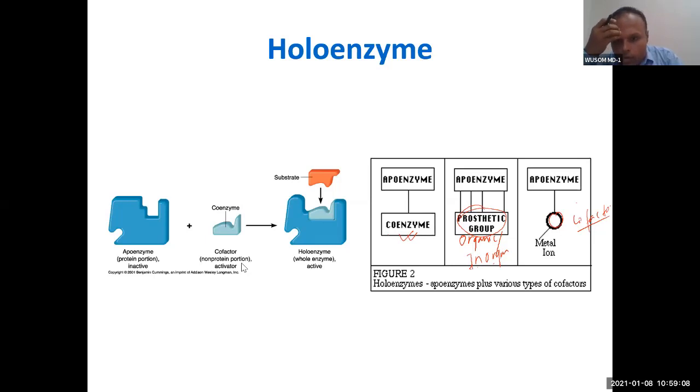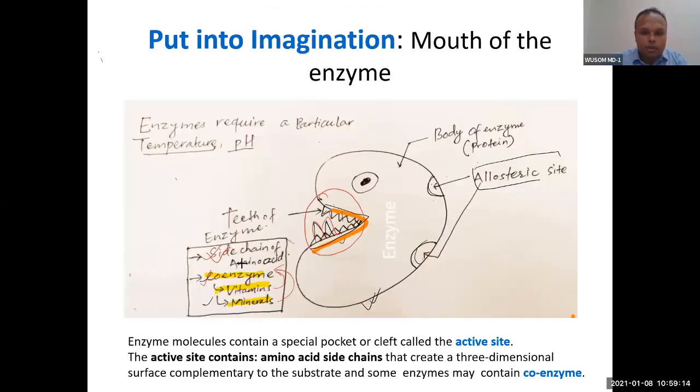This is just terminology. Okay? You have to understand this terminology. They are basically parts of the enzyme. One enzyme will not have all these three. It will either have a coenzyme as a supplementary part, or it can have a prosthetic group,